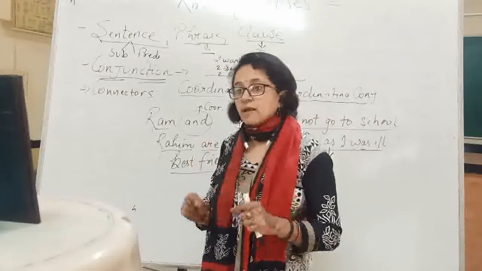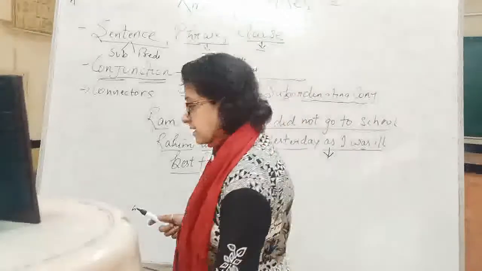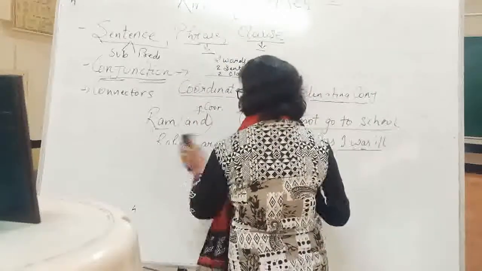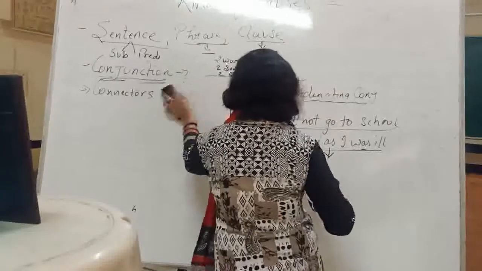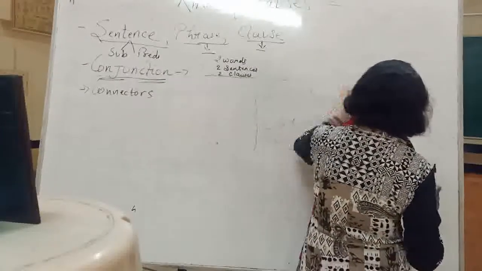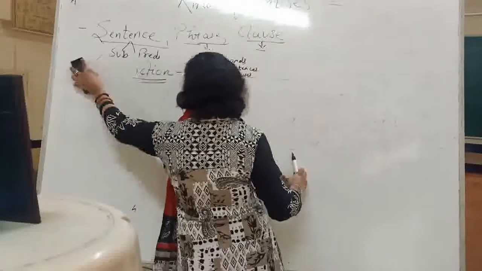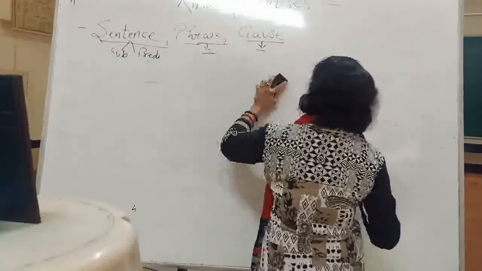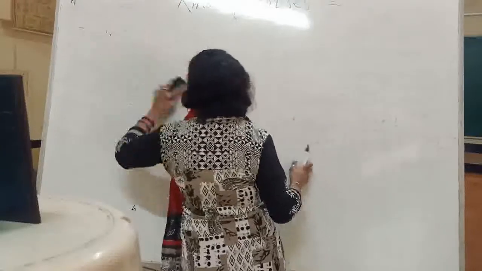I have a pen and 10 pencils. Now see. Okay. So now this is clear, no? That the difference between coordinating and subordinating. So now I am going to start with the main thing, that is the kinds of clauses.